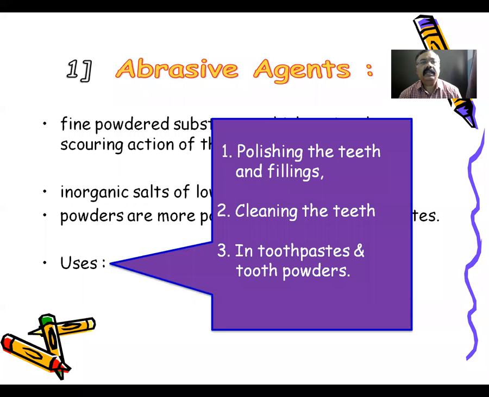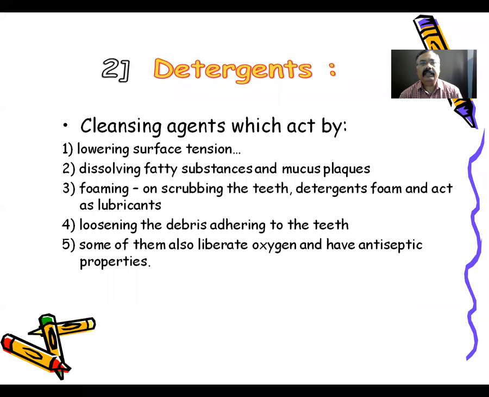The next ingredient added in dentifrices is called a detergent. Detergents are cleansing agents which mainly act by lowering the surface tension, or by dissolving fatty substances and mucus plugs. Lowering the surface tension means they possess emulsifying properties.